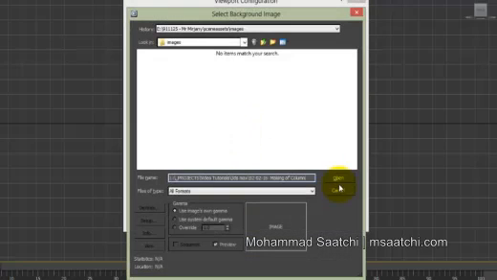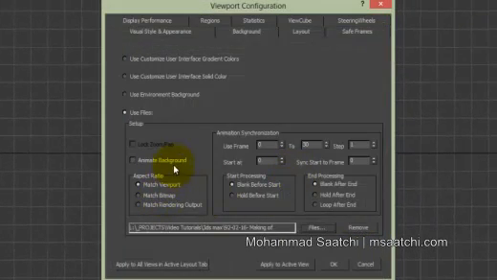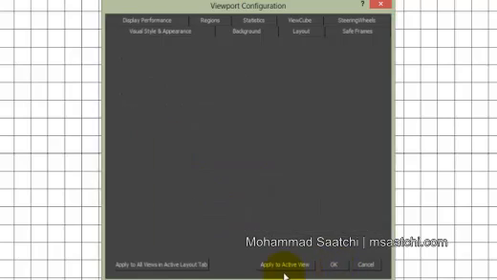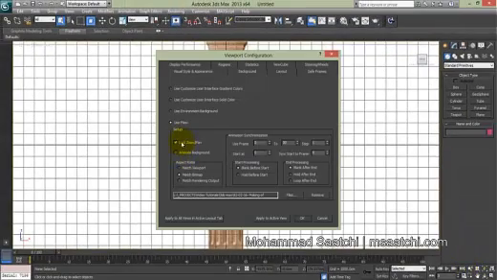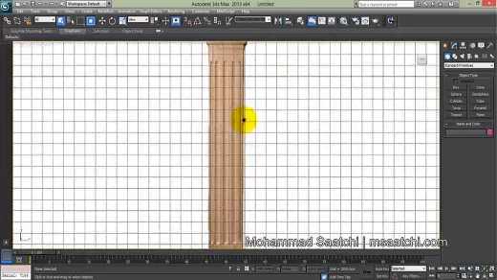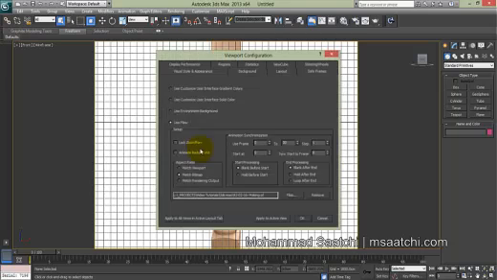Click on Files and open your reference here, and click Match Bitmap to keep aspect ratio, and then click Lock Zoom Pan. If you don't check Lock Zoom Pan, when you pan your viewport, your reference stays fixed, and that's not good for us in this work.